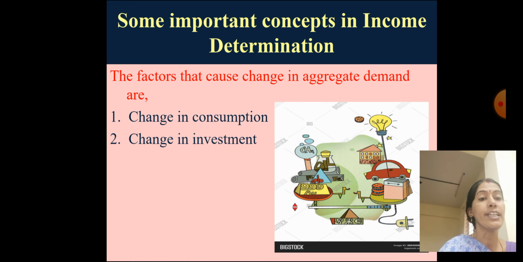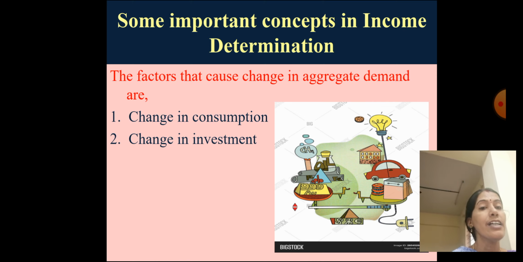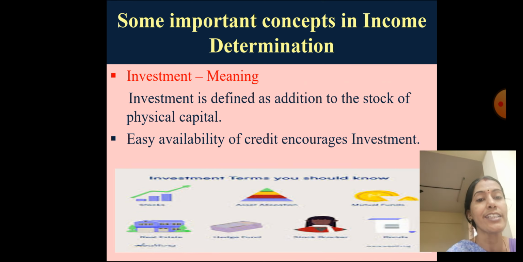Though investment depends on some other factors, you can assume it can be the easy availability of credit in the banks, and the rate of interest for commercial bank borrowing. So that will determine and induce the investment. The autonomous investment shows the investment is independent of income; they are not considering other factors.